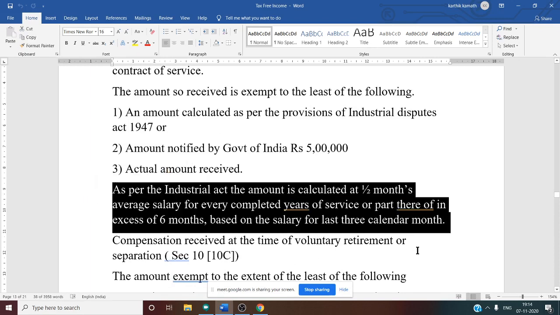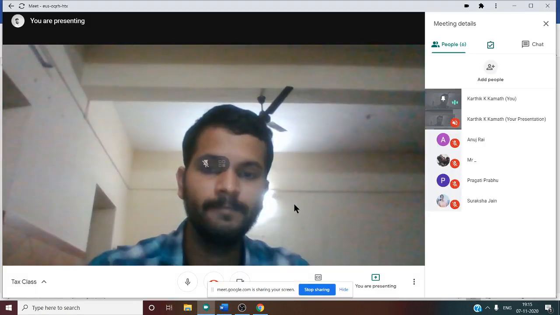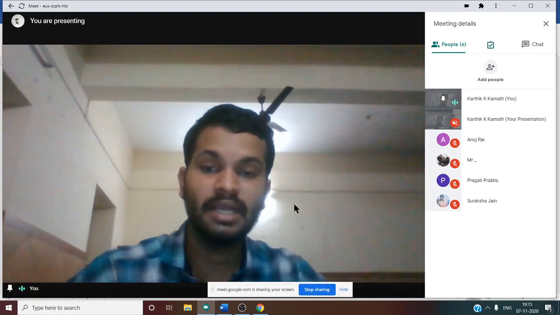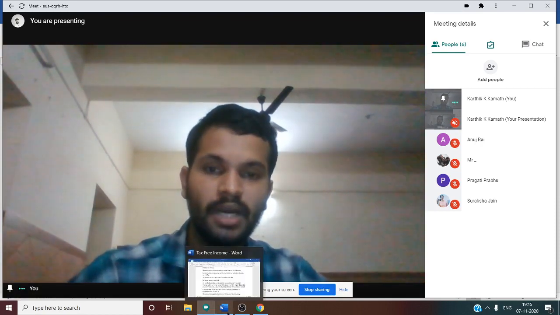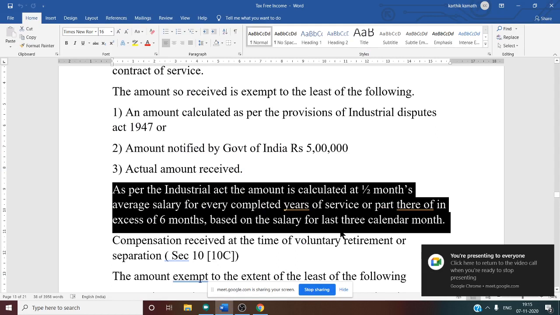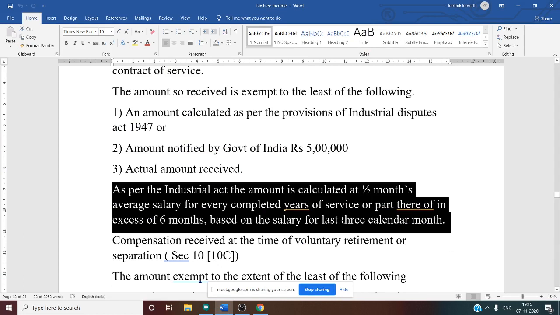See this. The amount is calculated at half month's average salary for every completed year of service or part thereof in excess of 6 months, based on the salary of the last 3 calendar months. In all the previous calculations for gratuity and so on, we have taken the average of the last 10 months. But for retrenchment compensation, we want the last 3 months' salary.